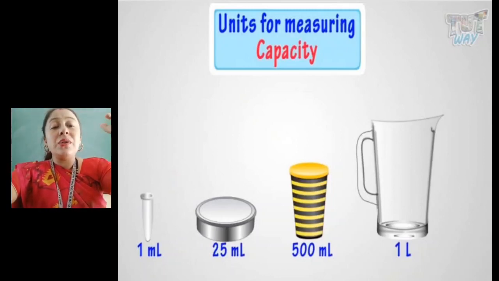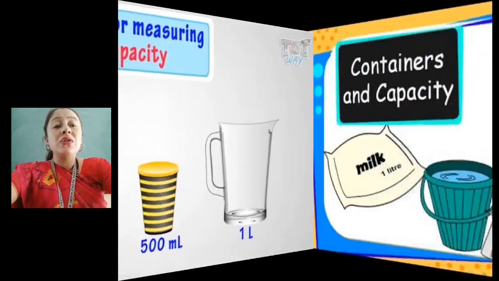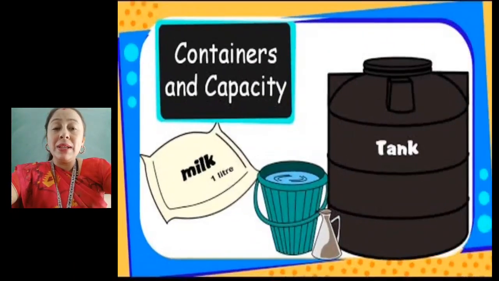Understood? Next, you can see that when you increase the amount of ml, like 500 ml, it means a little more liquid is there. 1 liter means more liquid, but 1 ml is a very small amount of liquid. So liquids are measured in milliliters and liters.